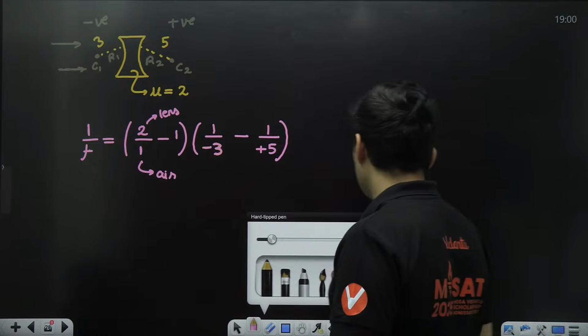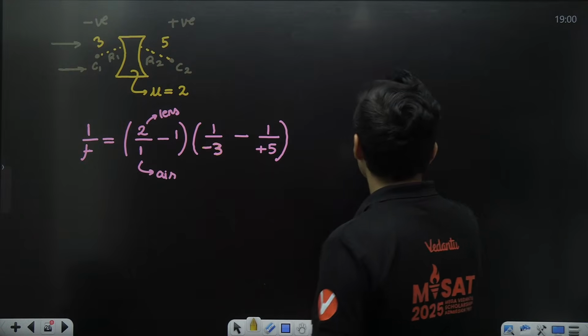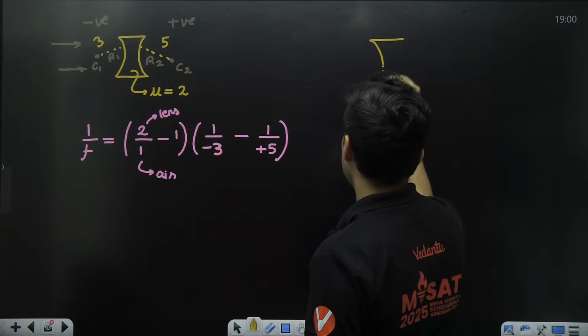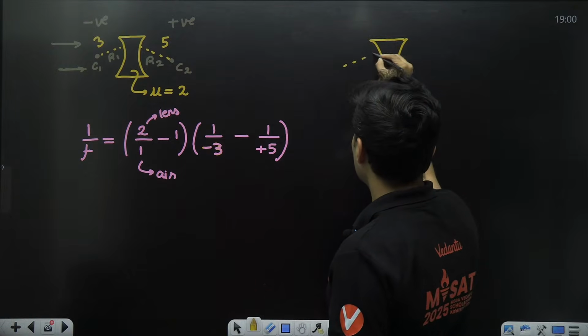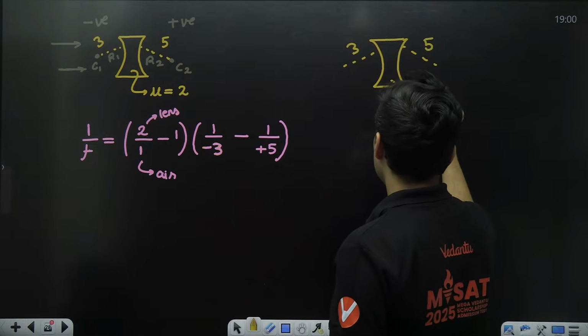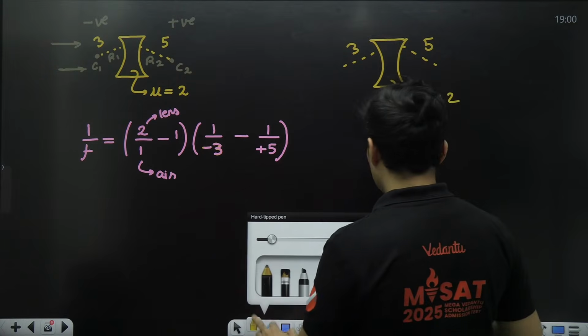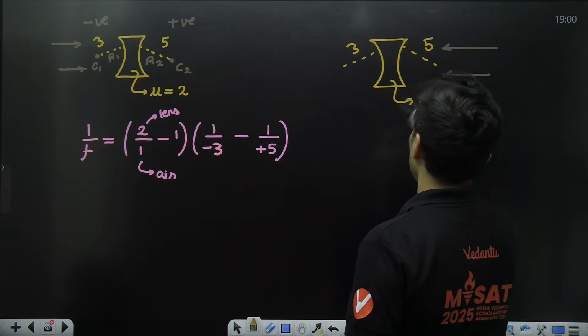Somebody will be like, sir, I have an issue. What issue, bro? Sir, if I take that same diagram, but sir, how do I know what is R1, R2? Sir, you took light coming from the left side. Sir, I am a genius. You know what I did? I took the light coming from the right hand side. Oh my God, what to do now, sir?